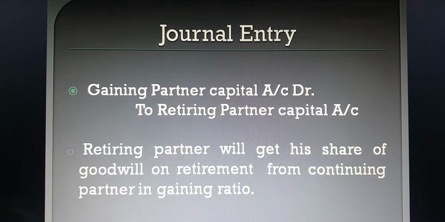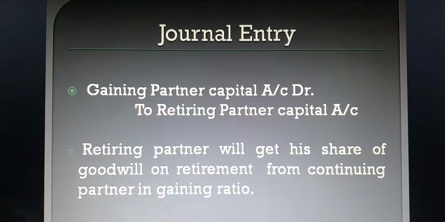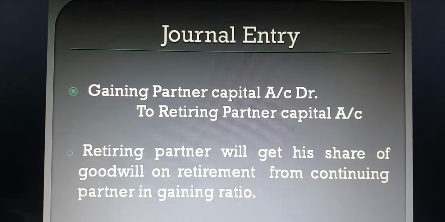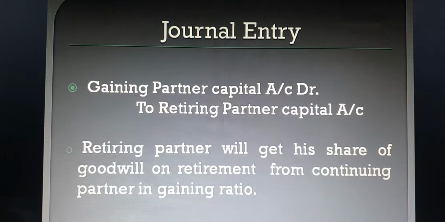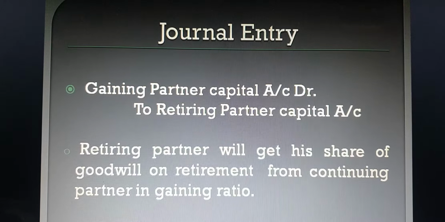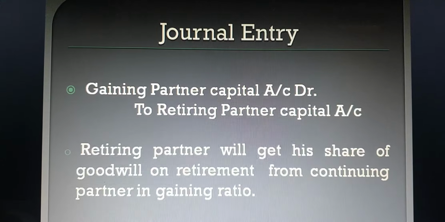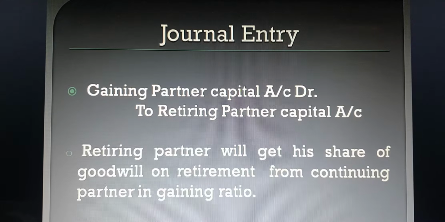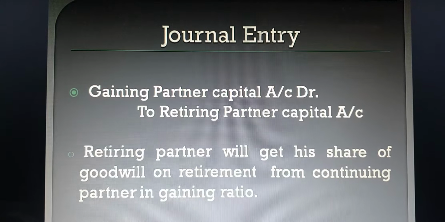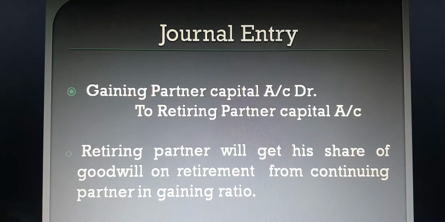Retiring partner will get his share of goodwill on retirement from continuing partners in gaining ratio. So the most important thing is that the retiring partner will get his share of goodwill and that goodwill will be distributed in gaining ratio. No other ratio will be utilized in this case, only the gaining ratio.